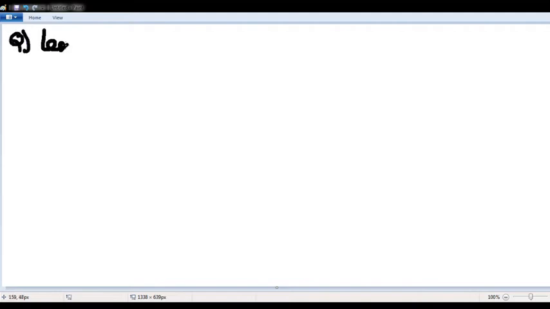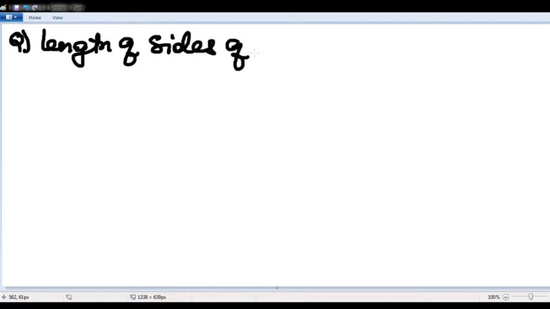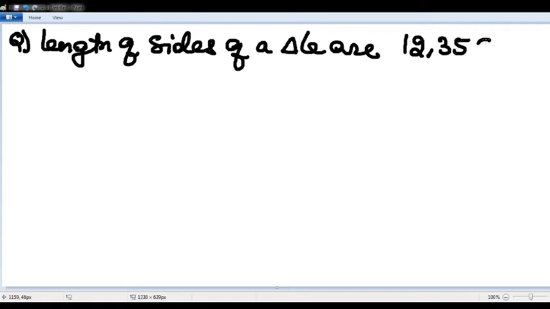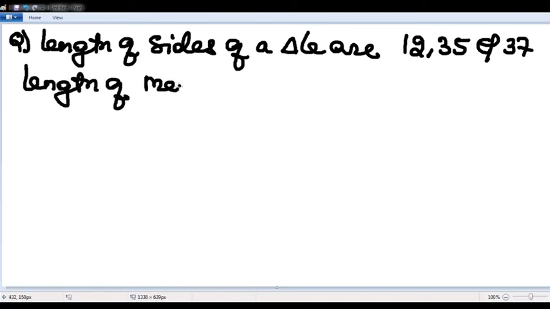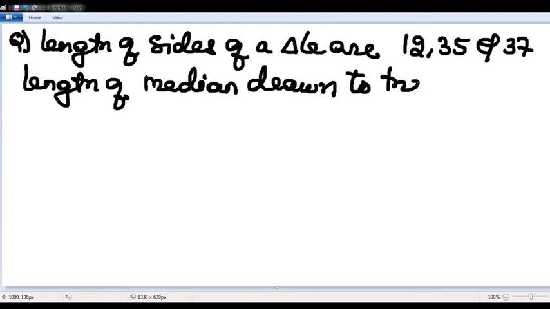Another model: the lengths of the sides of a triangle are 12, 35 and 37. Find the length of the median drawn to the longest side.